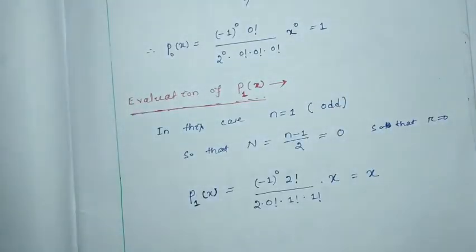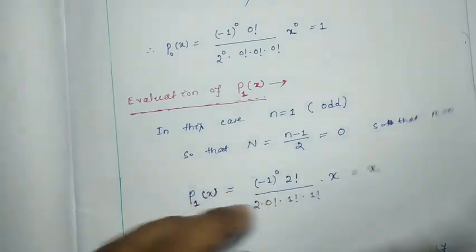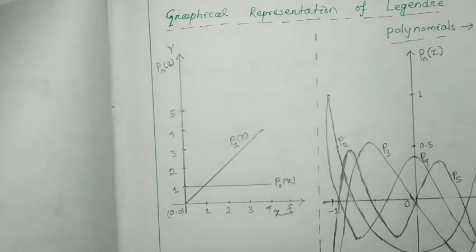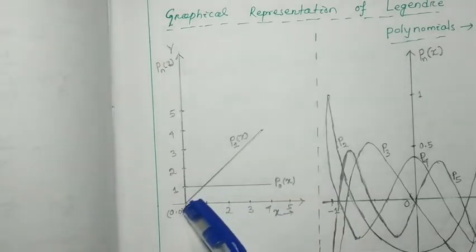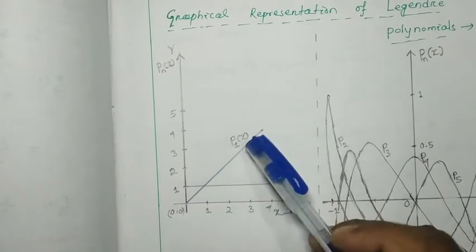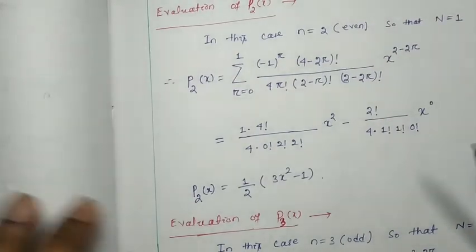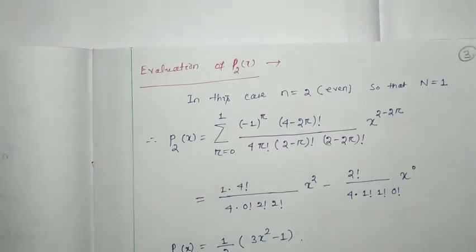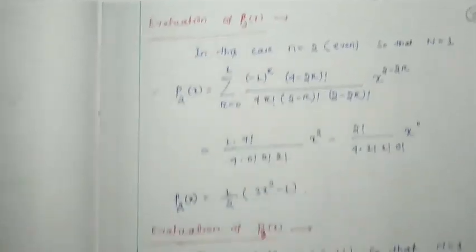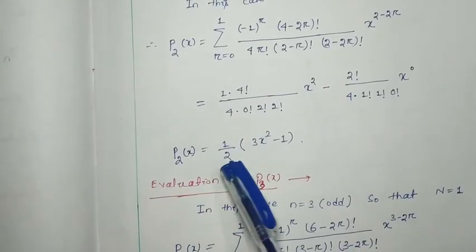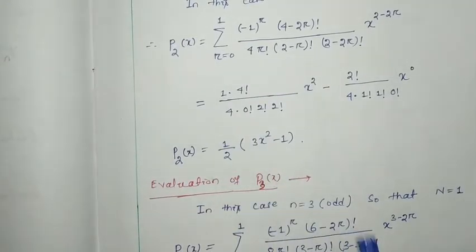So this graph represents the p1x. Then the second order is nothing but p2x. You can see half 3x square minus 1, half 3x square minus 1.